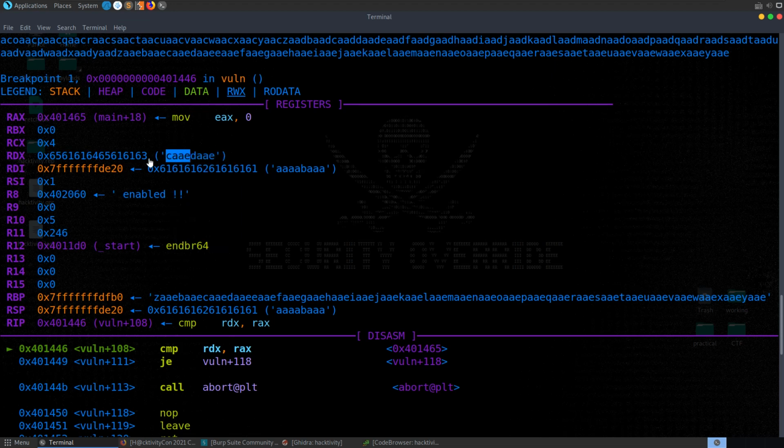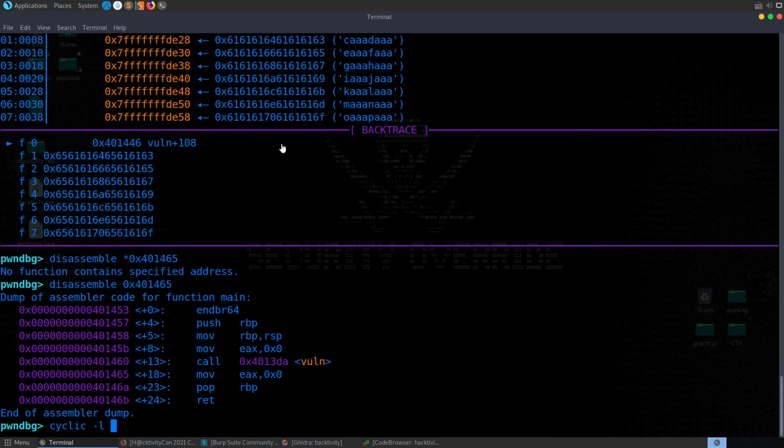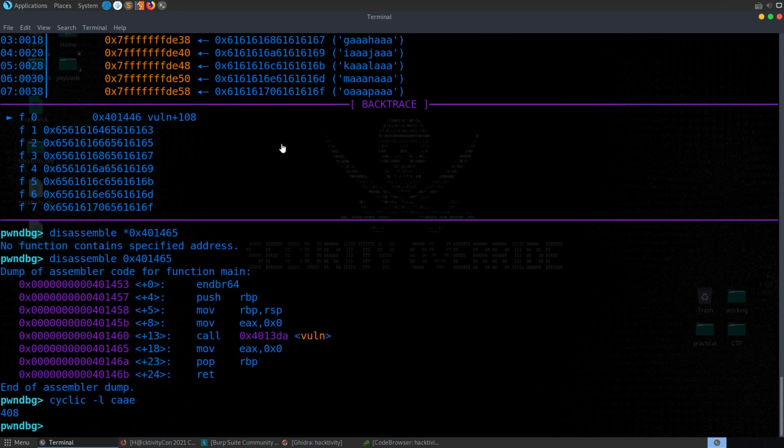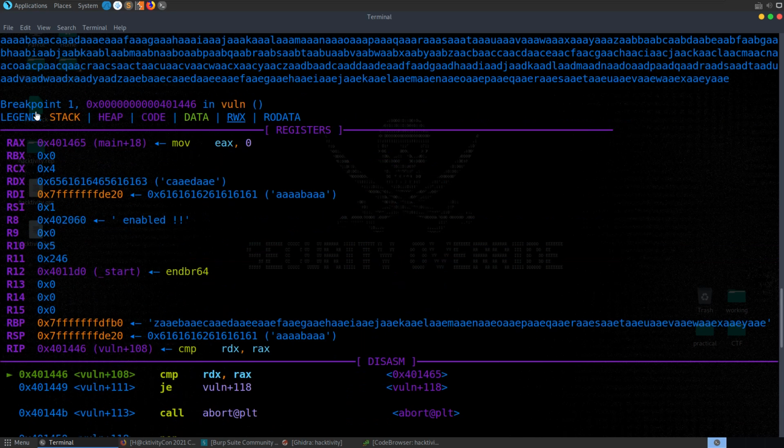So what we want to find out is the offset to the RDX, because this is where we want to make sure we have this address in order to bypass that check. So let's do our cyclic -l and paste that in. In this case we get 408. That means we would need to write 408 bytes before we overflow this RDX, and we want to overflow the RDX with the same value that's in the RAX to make sure this check passes.